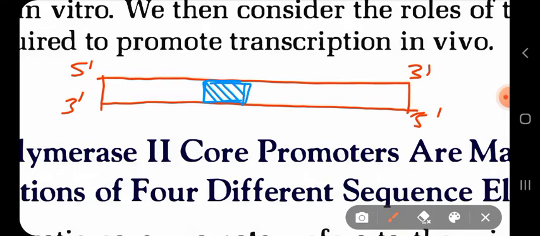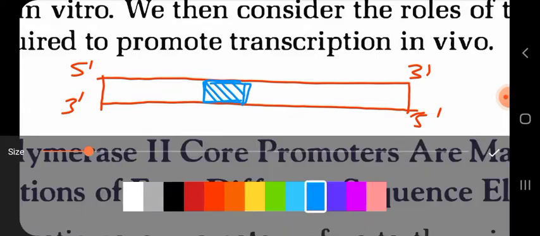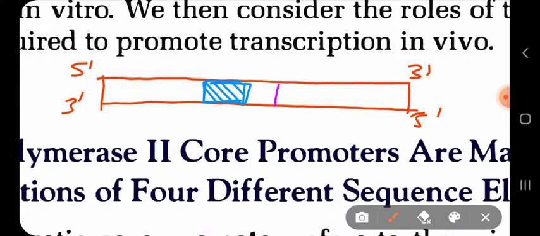Just for simplicity, I want to show you what is upstream and downstream. This is the promoter region, suppose, and this is your transcription start site. That means from this site your transcription process will occur.